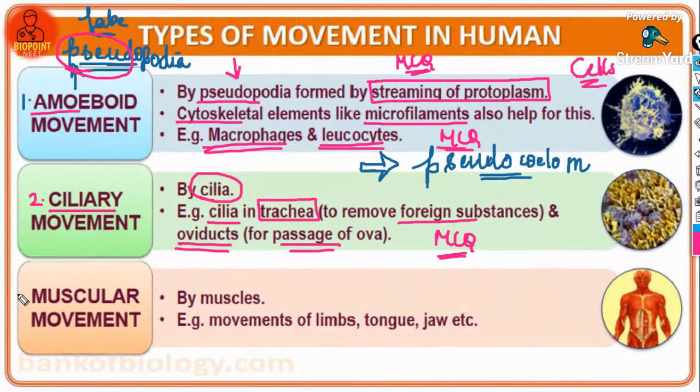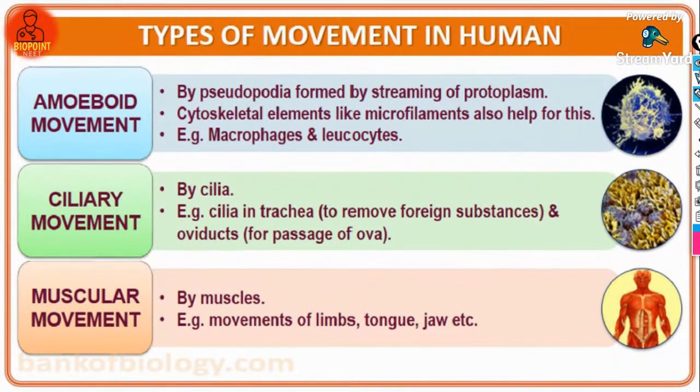So third type is the muscular movement. The term muscular movement suggests movement with the help of muscles. For example, movement of the limbs, movement of the tongue, jaw, etc. are with the help of muscles. So it is referred to as the muscular movement. Clear, everybody?